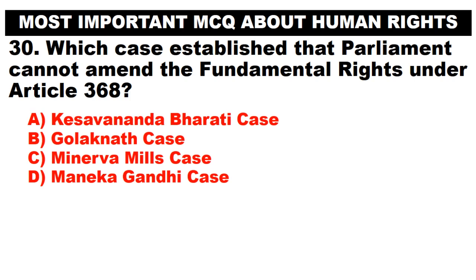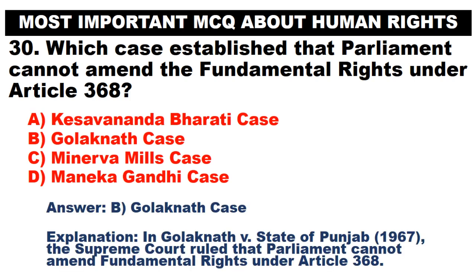Which case established that Parliament cannot amend the fundamental rights under Article 368? A. Kesavananda Bharati case. B. Golaknath case. C. Minerva Mills case. D. Maneka Gandhi case. Answer. B. Golaknath case. In Golaknath versus State of Punjab, 1967, the Supreme Court ruled that Parliament cannot amend fundamental rights under Article 368.